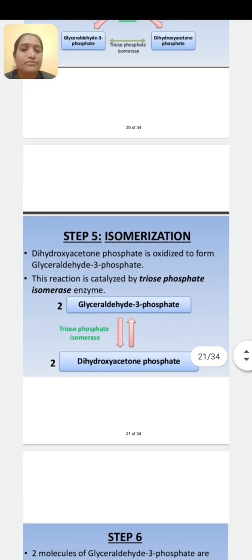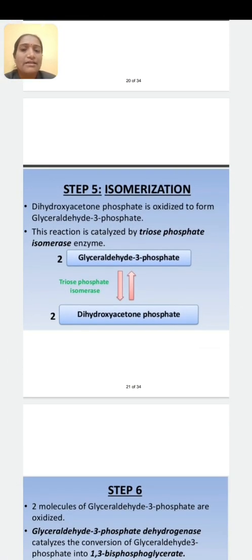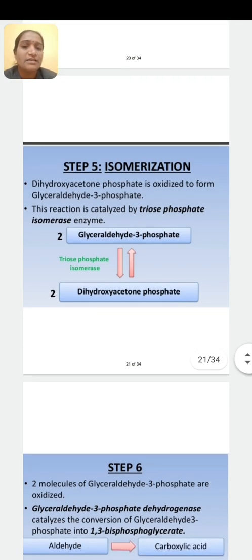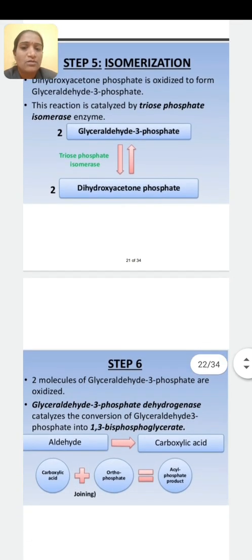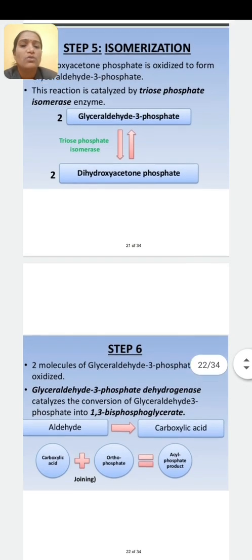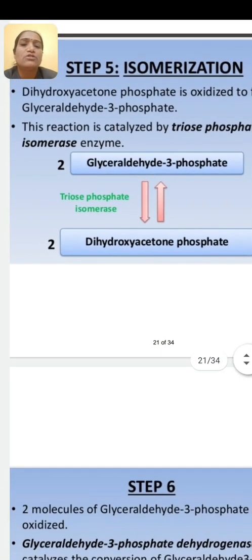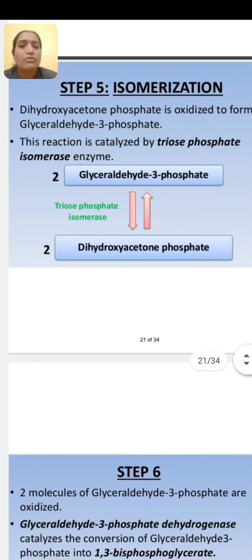Then next one, fifth step is isomerization. Dihydroxyacetone phosphate is converted to glyceraldehyde 3-phosphate. Okay, and this reaction is catalyzed by the enzyme triose phosphate isomerase. Look at the reaction. Now here, what does this 2 indicate? 2 indicates 2 molecules. One molecule contains 3 carbons and the second molecule contains 3 carbons, means from glucose there are 6 carbon atoms.